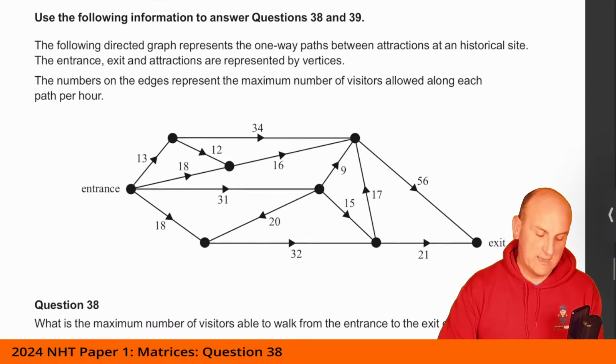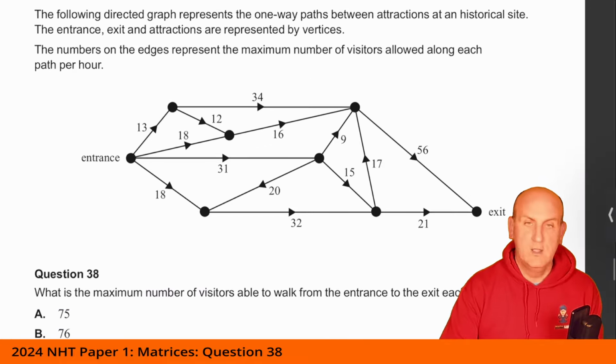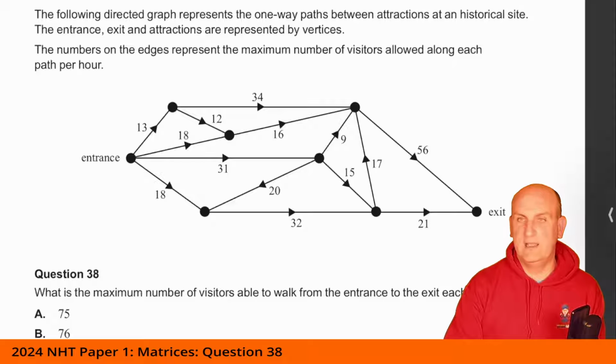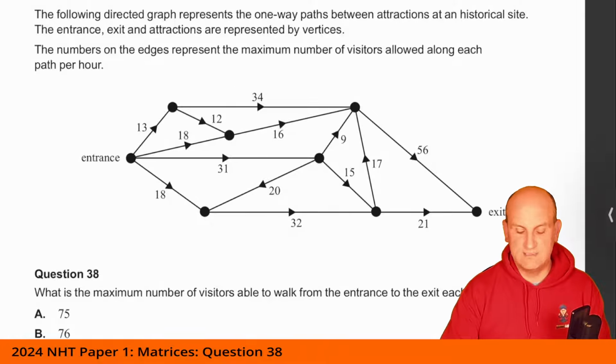Right, okay, so the following directed network or graph represents the one-way paths between attractions at a historical site. The entrance, exit, and attractions are represented by vertices. The numbers on the edges represent the maximum number of visitors allowed along each path per hour. What is the maximum number of visitors?